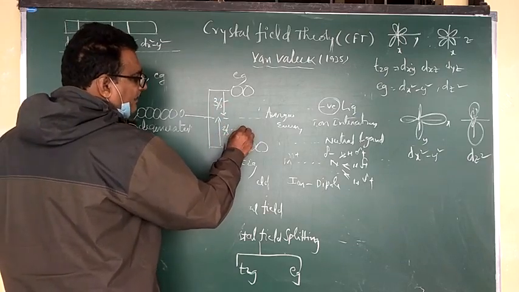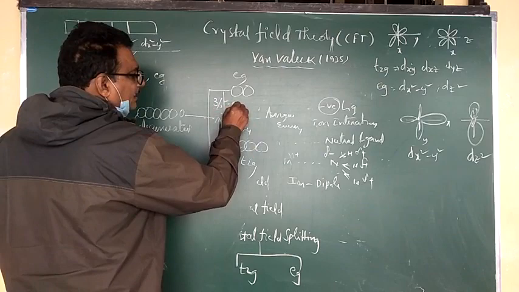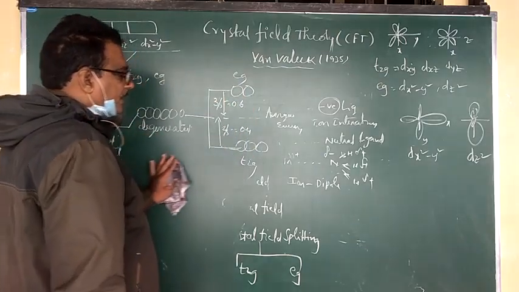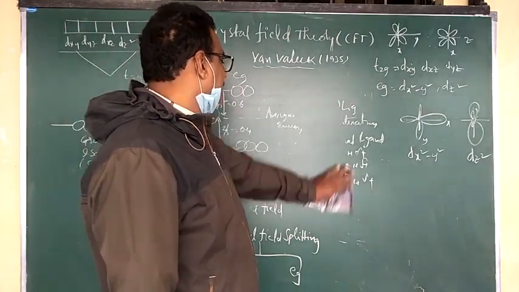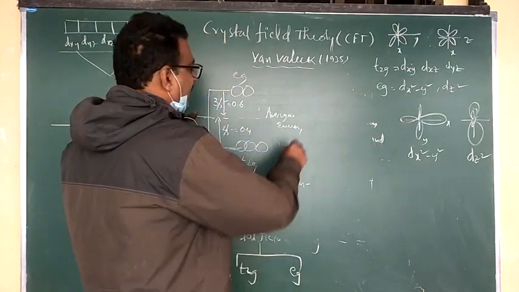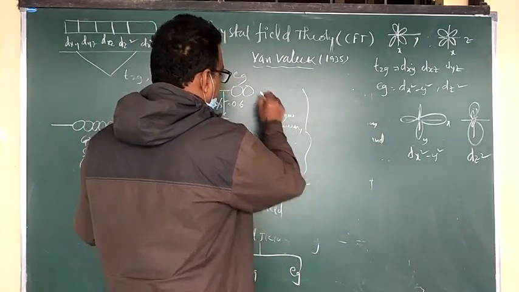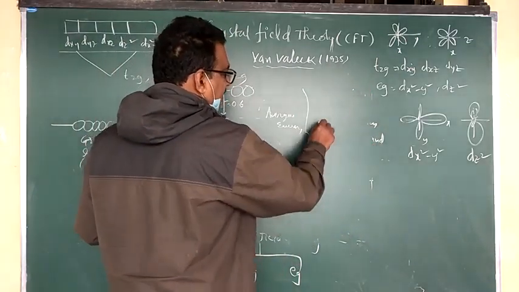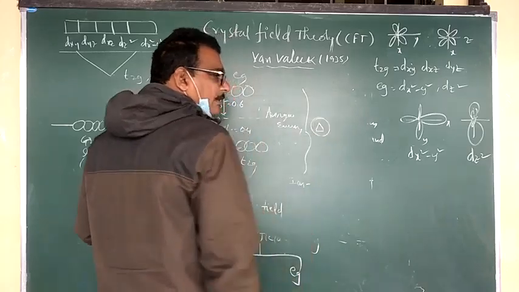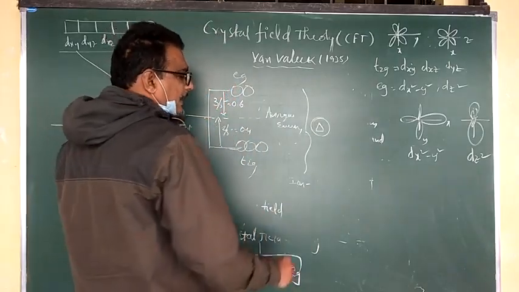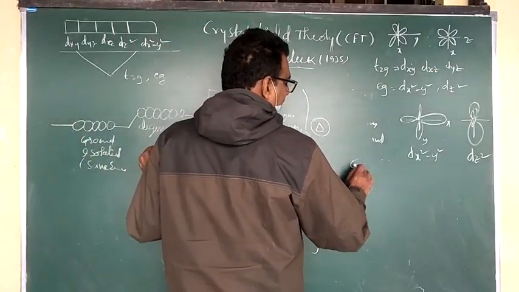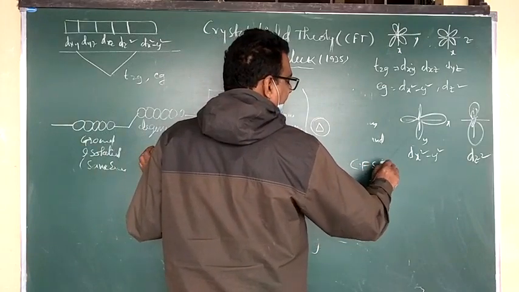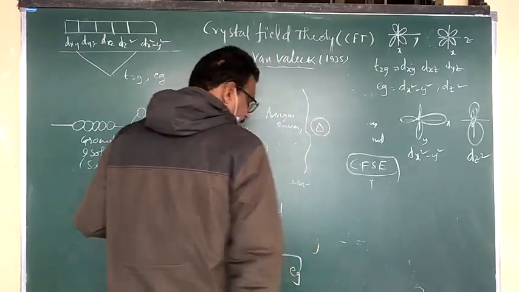Therefore 2/5 means 0.4, and 3/5 means 0.6. Okay? That's why the energy difference between T2G and EG is called delta, which is nothing but the crystal field splitting energy. That is the word.